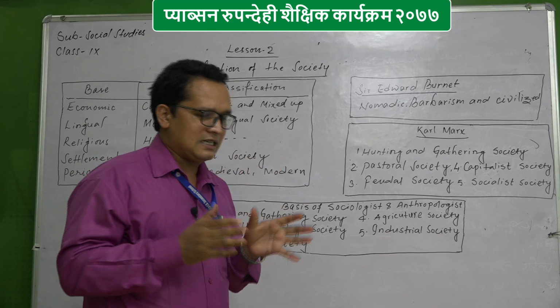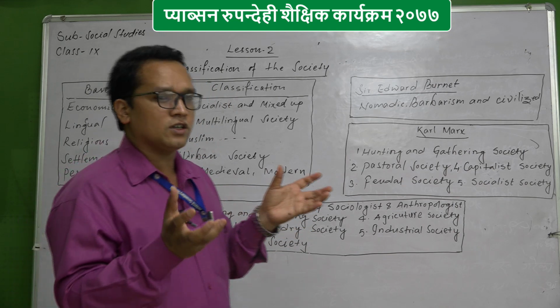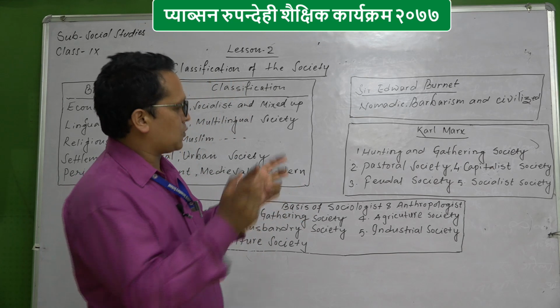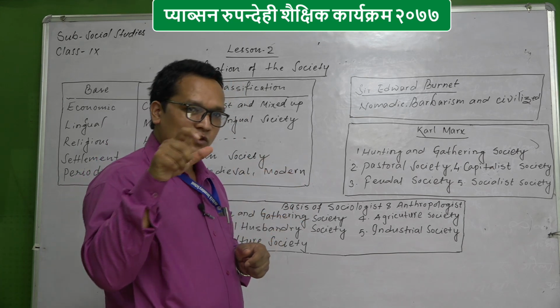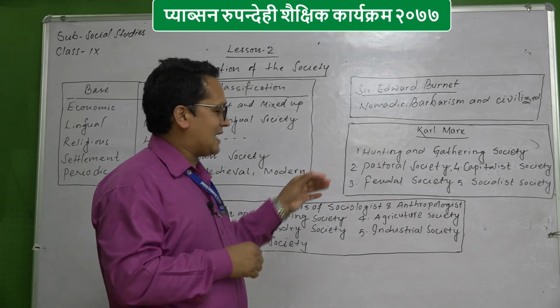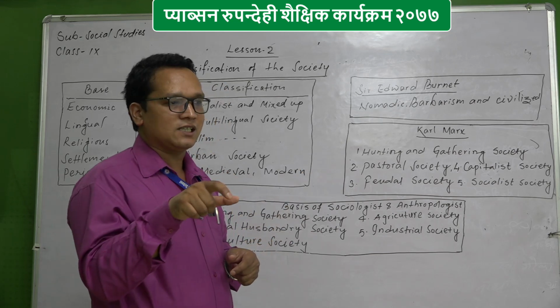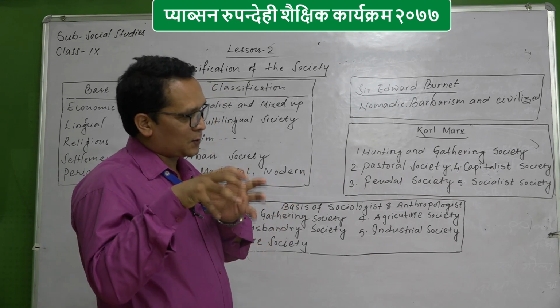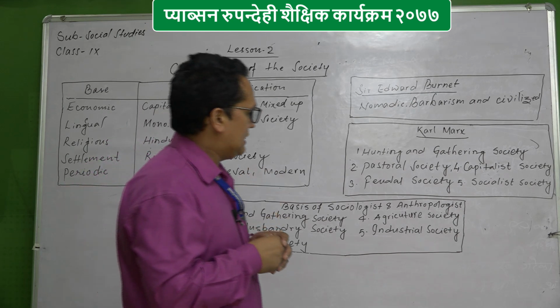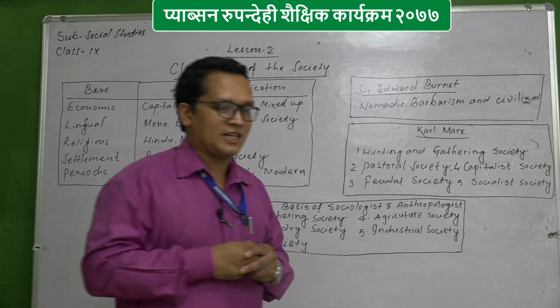So there is the relationship of landowners and peasants, okay, and peasants were exploited by the landowners, so he has given the name of the society as feudal society. Feudal means exploitation of the peasants by the landowners. That sort of society is called the feudal society.